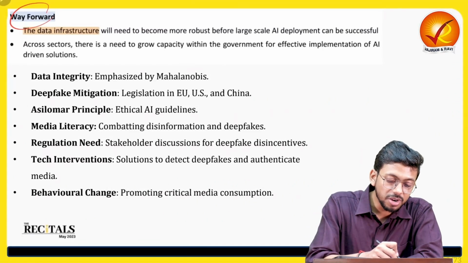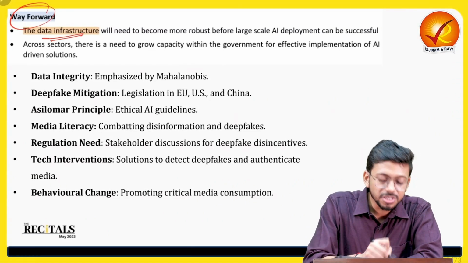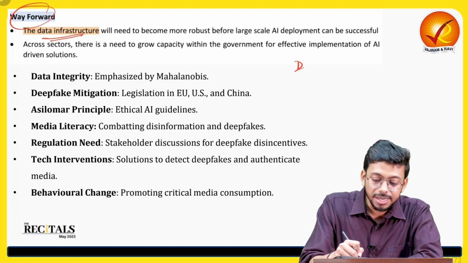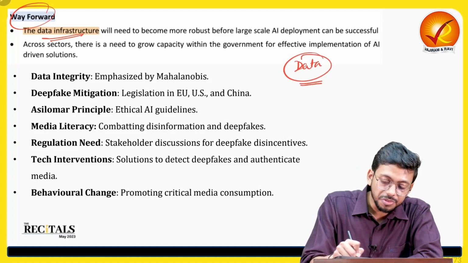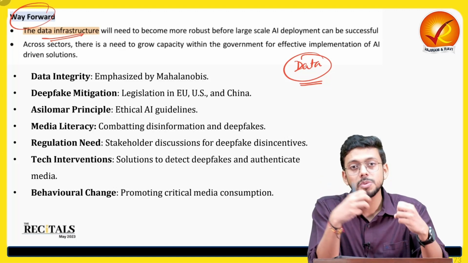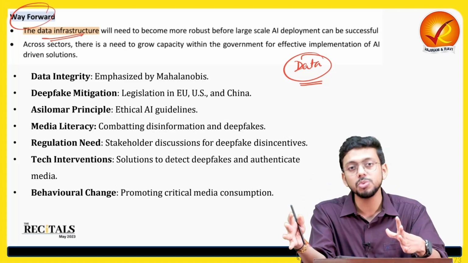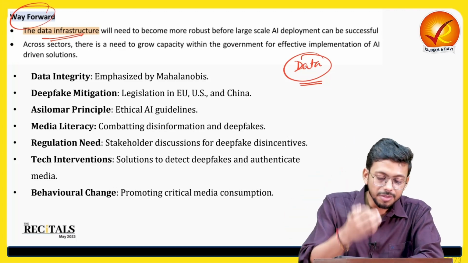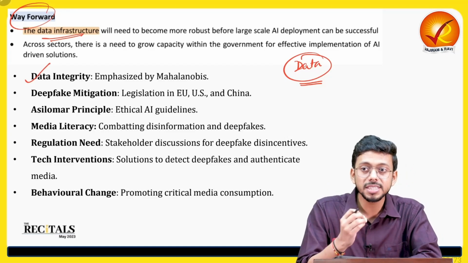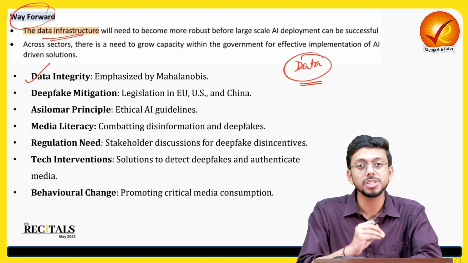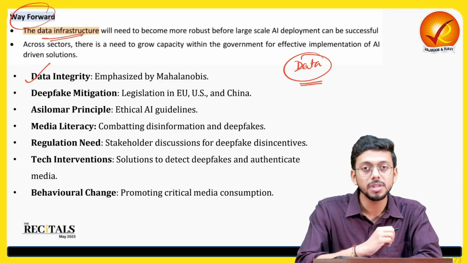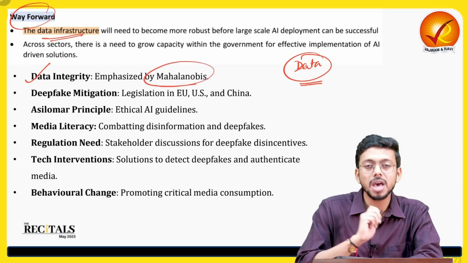Now, what is the way forward? How do we move ahead? So we need a data infrastructure, because AI is based on data only. We need data from various dimensions, from various sectors, which has to be refined, which has to be made usable, and which will be used to develop the AI systems, right? We need data integrity. What is data integrity? That data, whatever kind of data is there, should not have any personal information. It should not have something which can be used to discriminate among people. So that is what was emphasized by Mahalanobis.